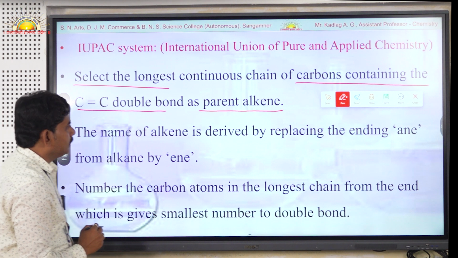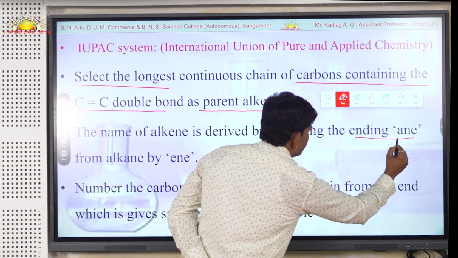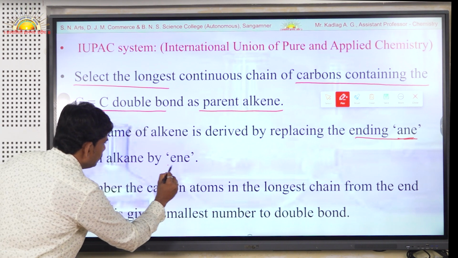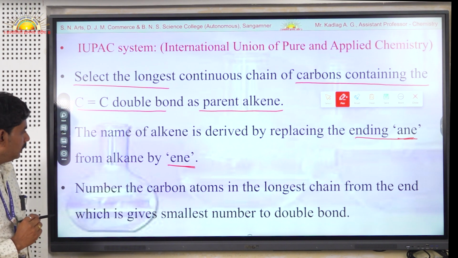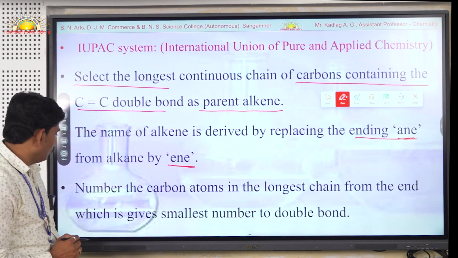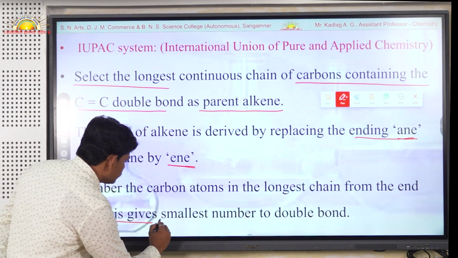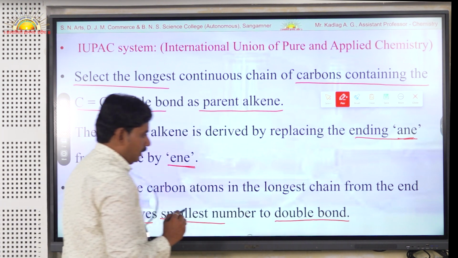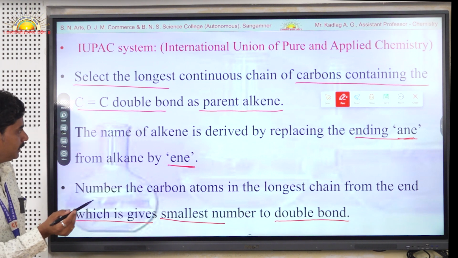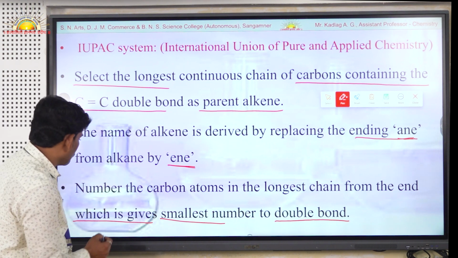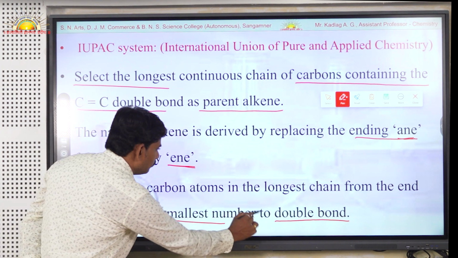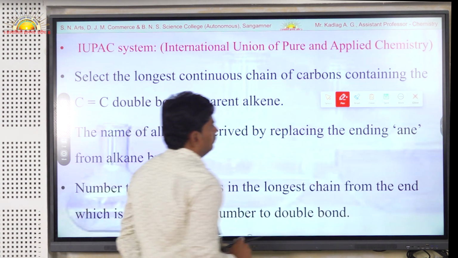Now the name of the alkene is derived by replacing the ending ANE, used for alkanes, with ENE in the case of alkene molecules. Then number the carbon atoms in the longest chain from the end which gives the smallest number to the double bond. In the case of alkane compounds, we give the numbers from the side having the lowest substituent, but in the case of alkene compounds, number the chain from the side which gives the smallest number to the double bonded carbon atom.